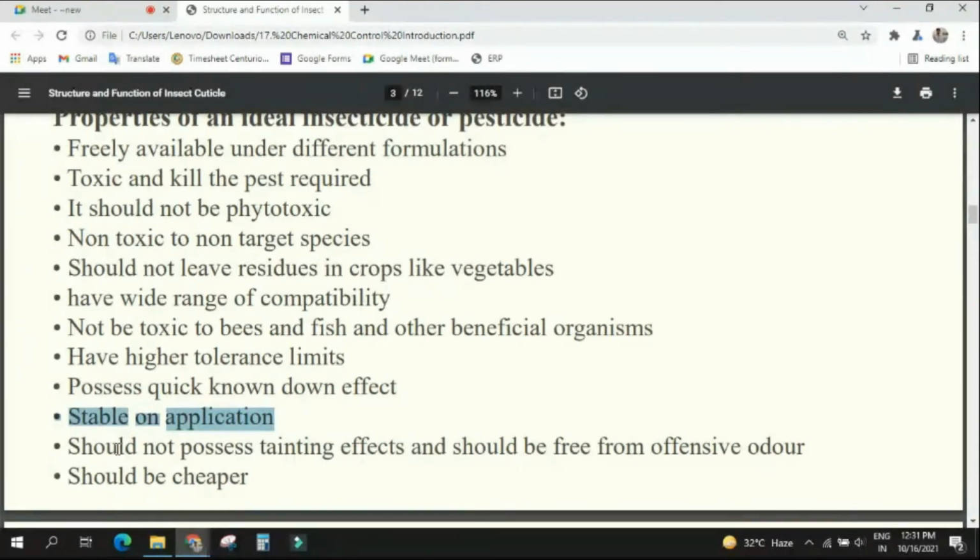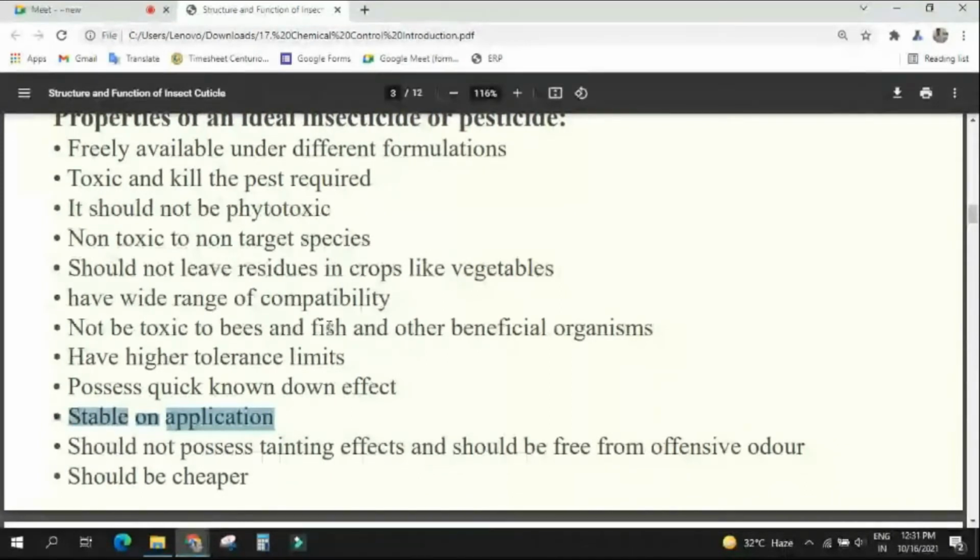Okay. The second one is that it should be free from offensive odor. Suppose you are storing in some place, or mixing some of the insecticide in the storage godown where the food commodities are. In those cases, they should not produce any kind of offensive odor. Some amount of smelly odor will come, but that should not be very high. Understood? Yes or no?